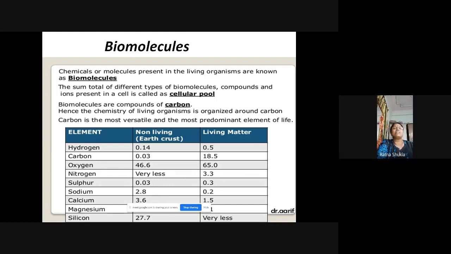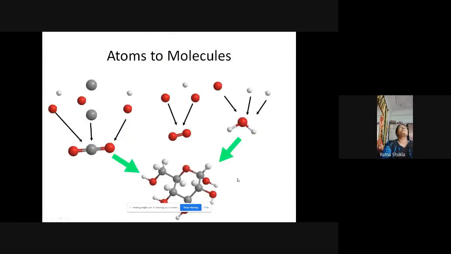In the same way, magnesium and silicon. All these nitrogen, sulfur, sodium, calcium, magnesium, these are the salts which are present in the living organism, and it is very important for the living organism. Okay? Now, atoms to molecules. Now, these biomolecules, molecule word है, it means that molecule is formed from the atoms. Okay? So the atoms combine and they form the molecule. So there is a chemical bonding taking place in an atom, and through this chemical bonding, these atoms combine and they form molecules. So small molecules and large molecules, all these molecules are formed just because of the bonding of the atoms. Okay.